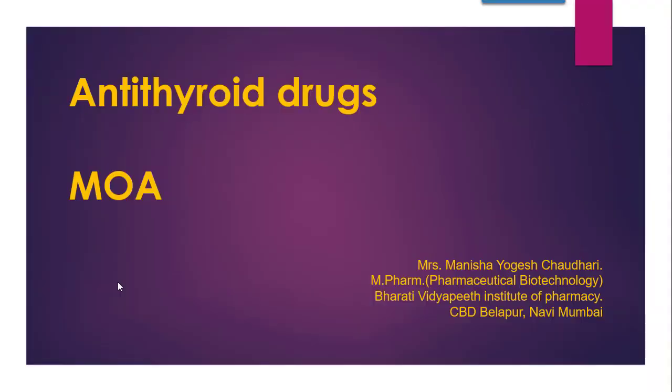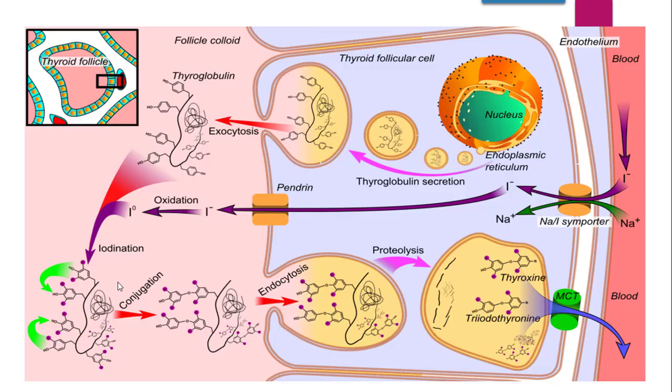So in this mechanism, from the endoplasmic reticulum till the release of the thyroid hormones, these are the steps which can be targeted. The detailed mechanism of action of all the classes which we have seen just now, you will get in our video on the mechanism of action of antithyroid drugs.